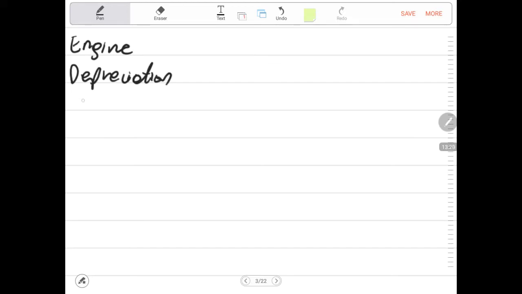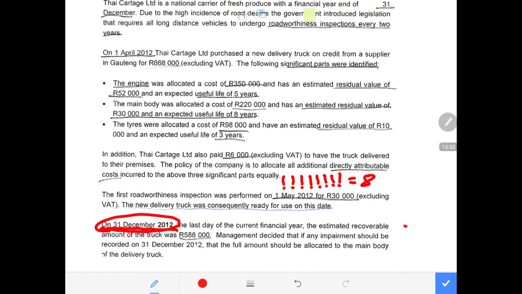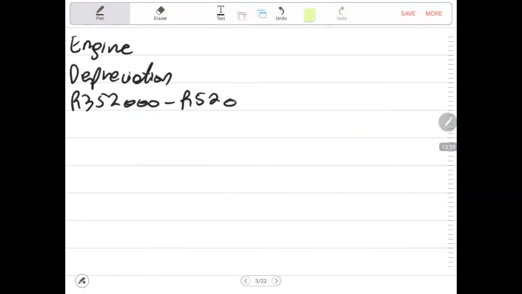And the depreciation of the engine will be the cost of 352,000 minus the residual value of the engine, and the residual value of the engine is expected to be 52,000 rands. Then we say minus residual value of 52,000 rands. This will give us what we call the depreciable amount, and the depreciable amount becomes 300,000 rands.